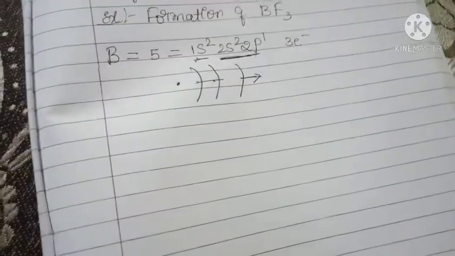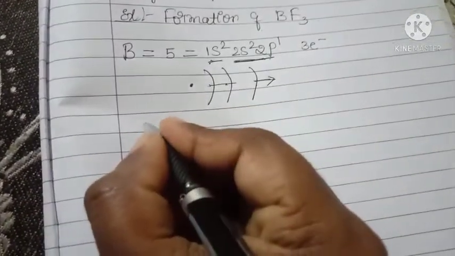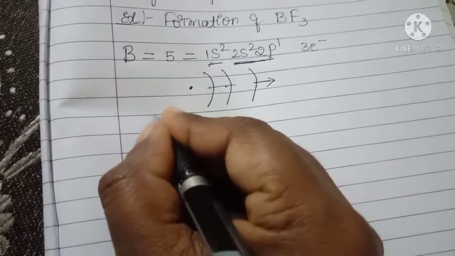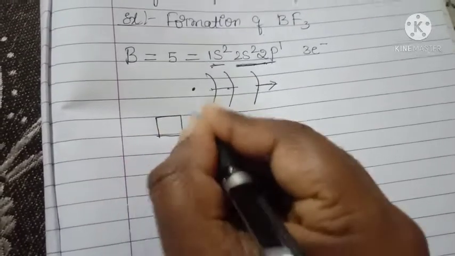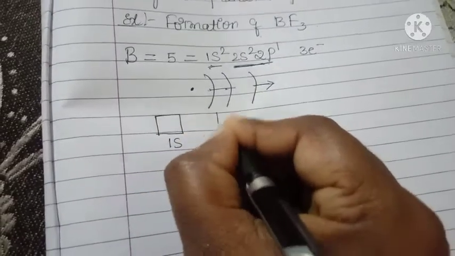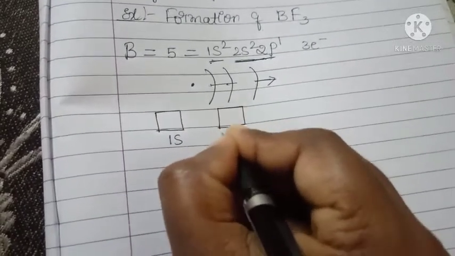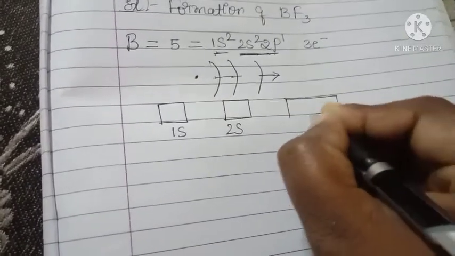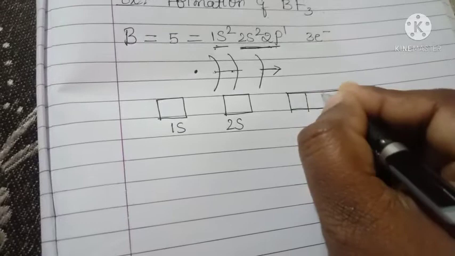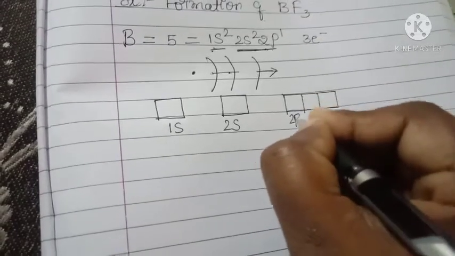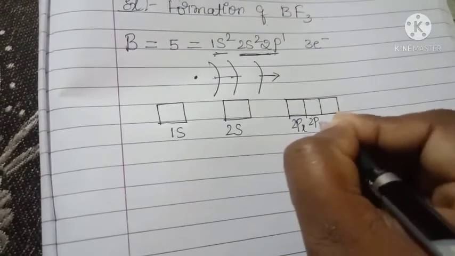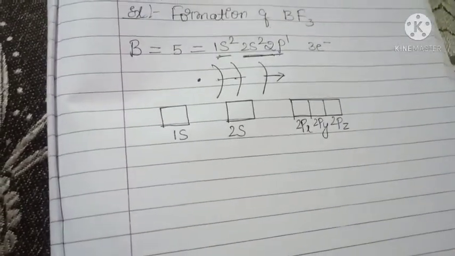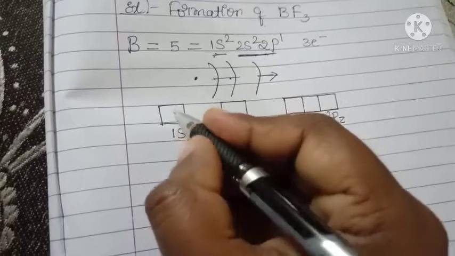Get it? Okay, next we move on to the box type electronic configuration. You have to write for boron 1s, 2s, and in that p orbital has 3 suborbitals, 2px, 2py, 2pz. Okay, this is the hybrid orbital.